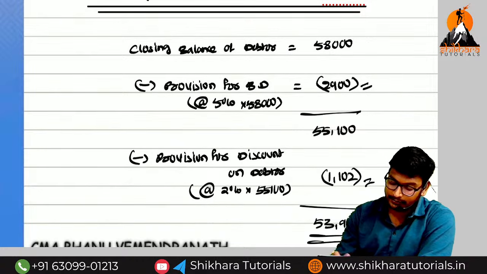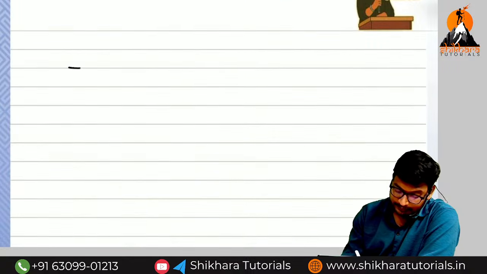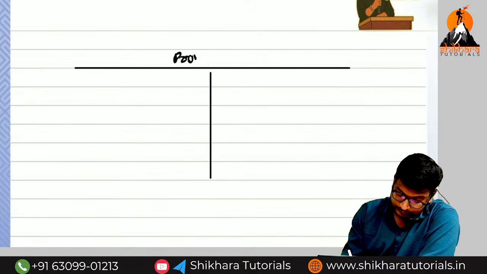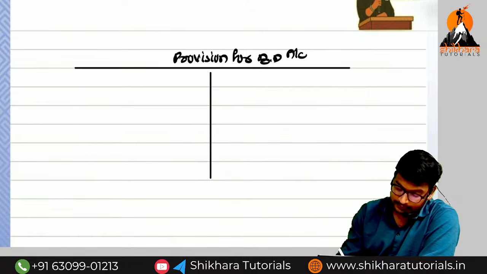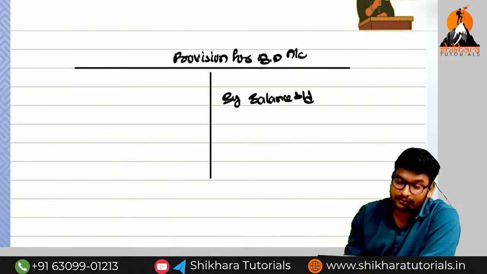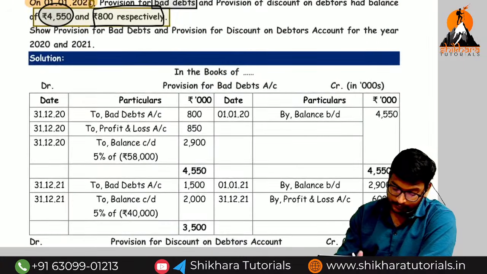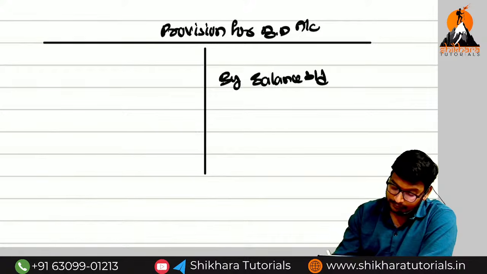It is easy only. So which accounts do we need to prepare now? First we can prepare the provision for bad debts account. Can you say the opening balance of provision for bad debts account will be on which side? Credit side. So, by balance brought down. They have given it in the question. How much? 4,550. For provision for discount on debtors, 800.